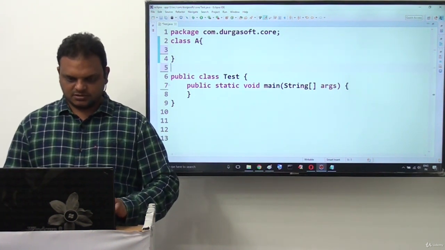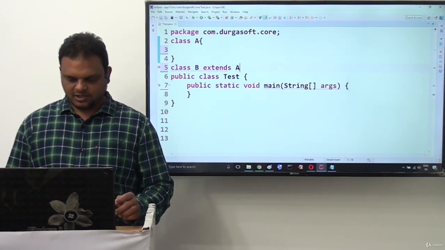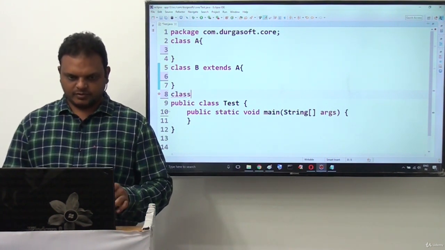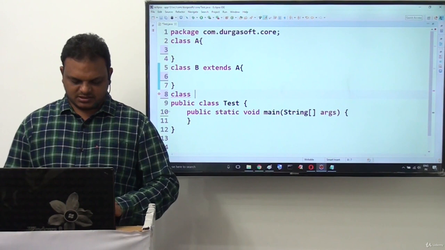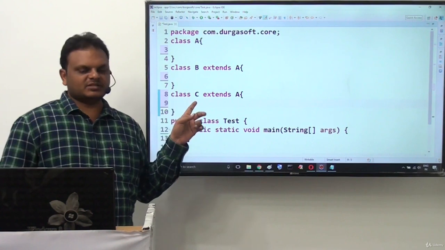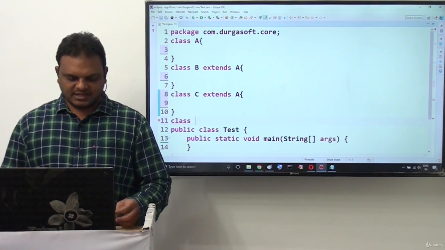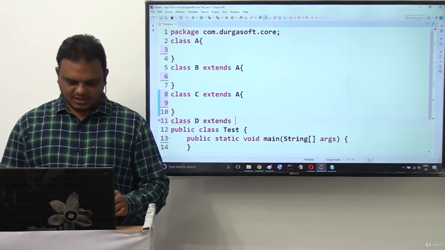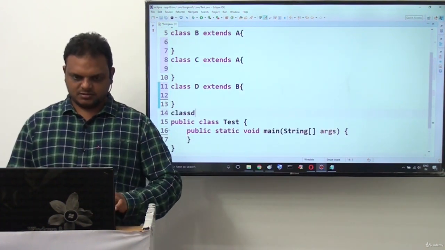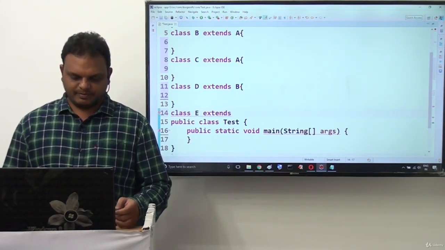Next one is class B extends A. Next one is class C extends A. For superclass A, two subclasses are available, B and C. Then after that, class D extends B, and then class E extends B.